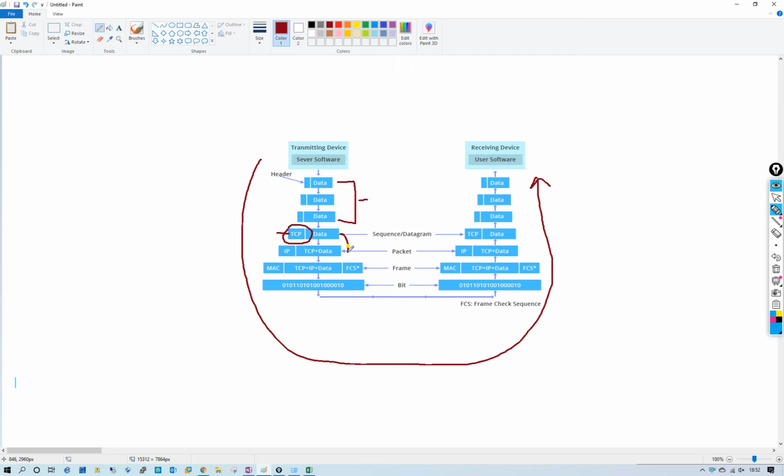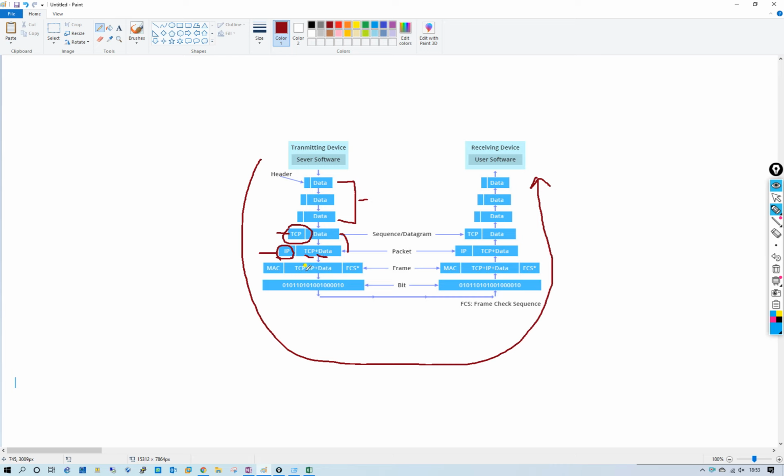After the transport layer, the data will be forwarded to the network layer. The network layer adds network information to the packet. Now the packet contains the TCP header and the data, and the network layer adds the IP header.